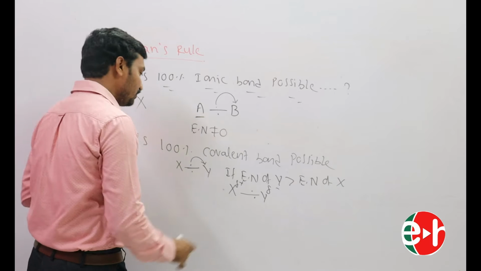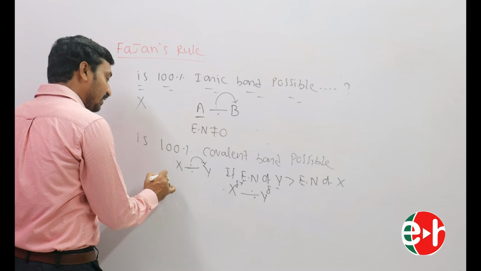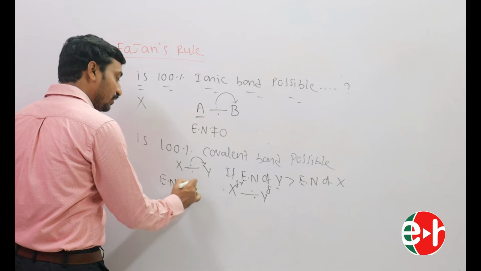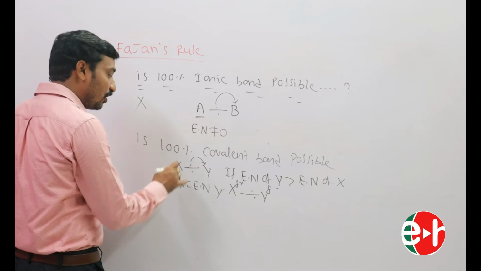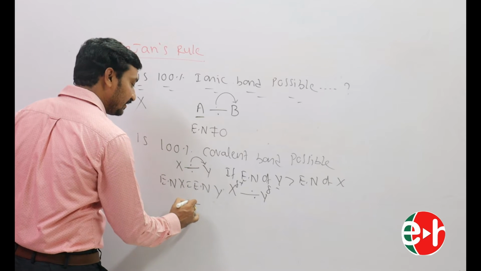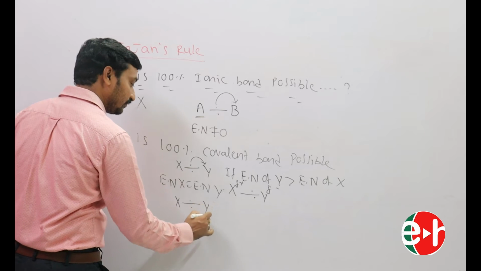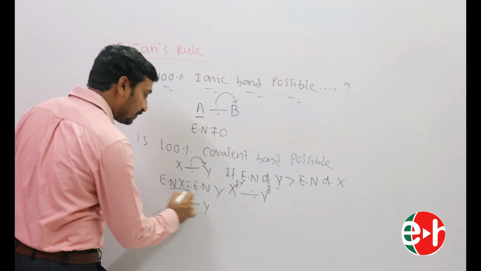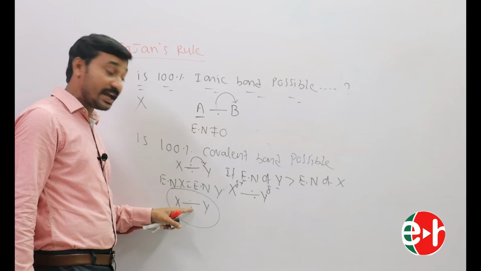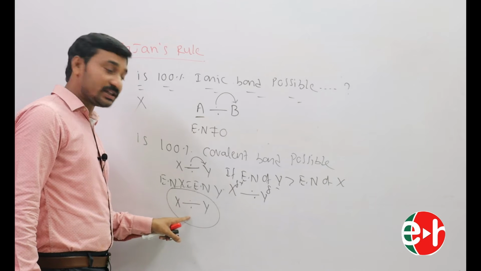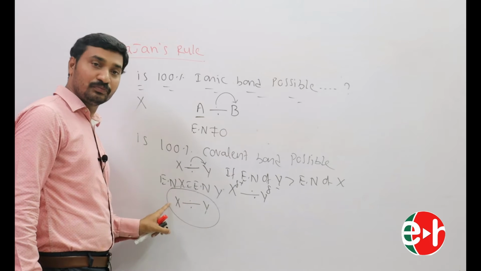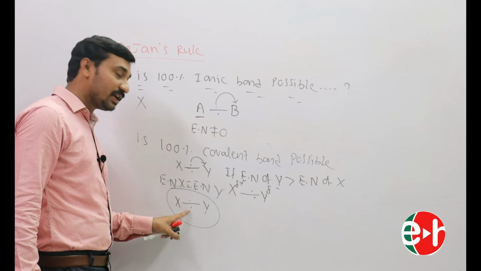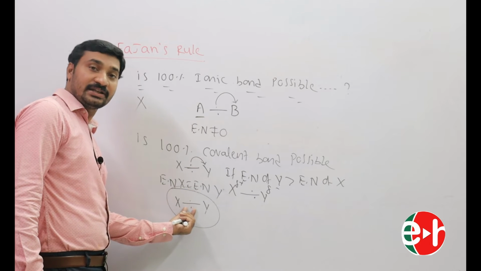For suppose the electronegativity of X is equal to the electronegativity of Y. Then the bond pair of electrons is exactly at the center, and a 100% covalent bond is possible.